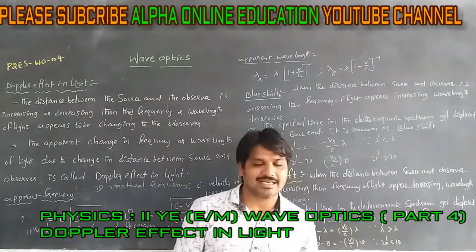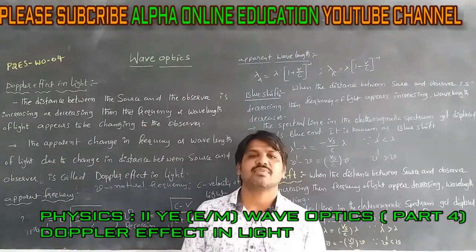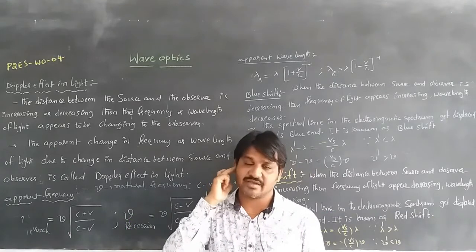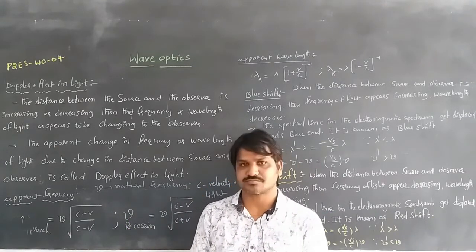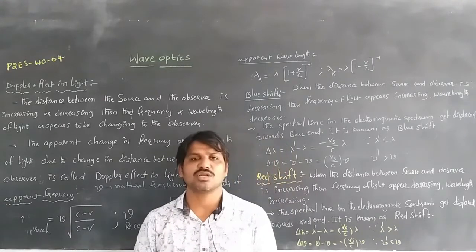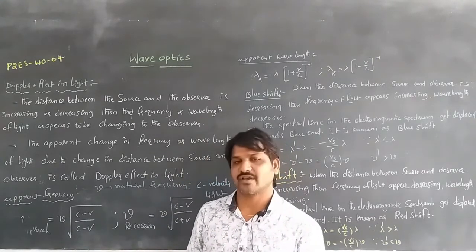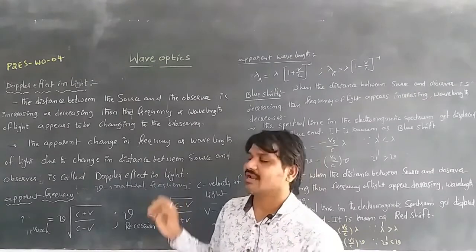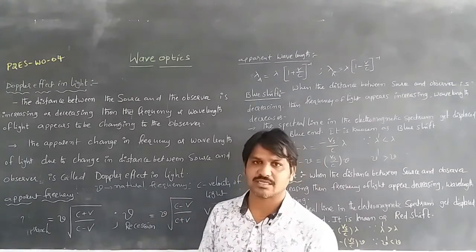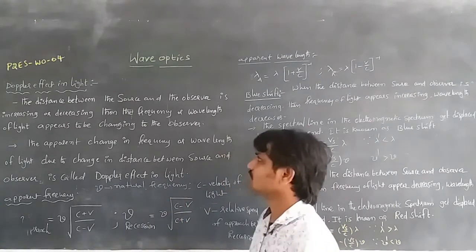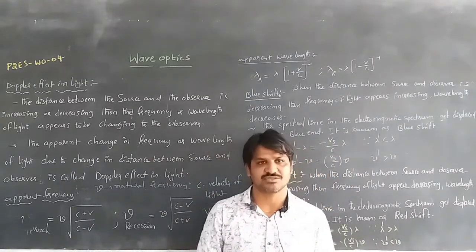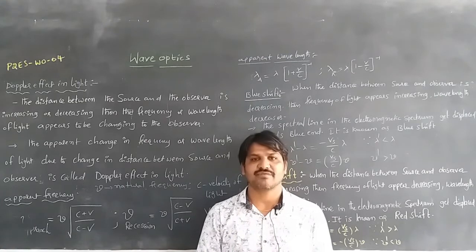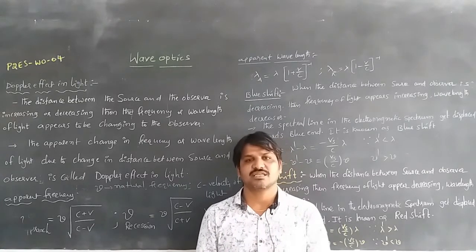Doppler effect in light. In previous units on waves, we discussed the Doppler effect in sound. This Doppler effect not only holds for sound waves, it holds just as well for light waves. So here is the Doppler effect in light. We already know that it is the apparent change due to the relative motion between the source and observer, a small change in frequency.